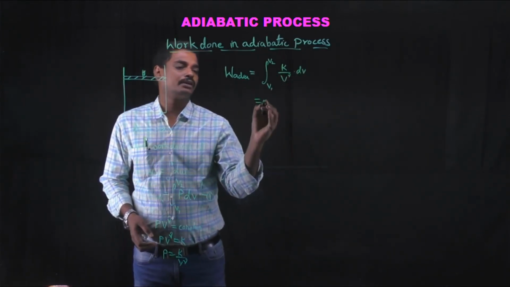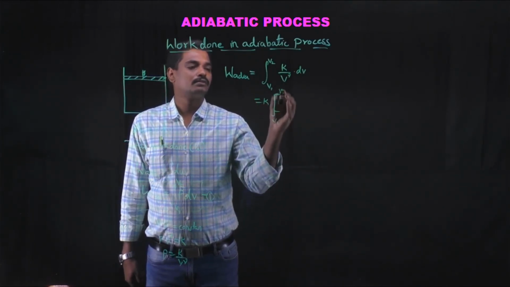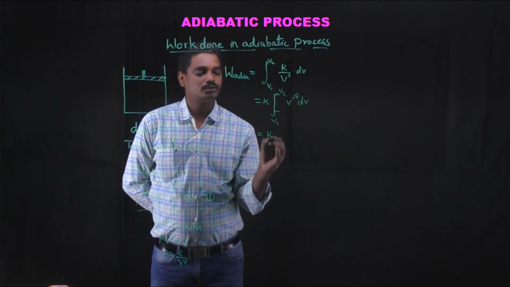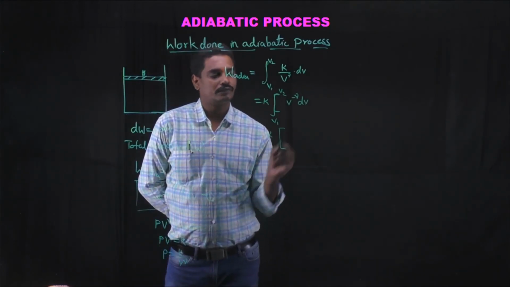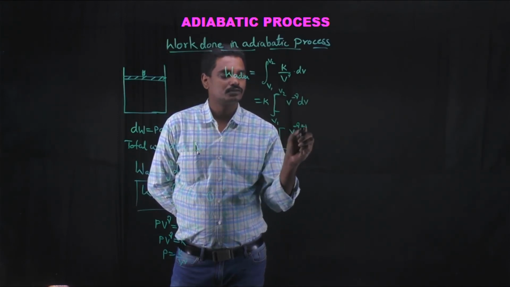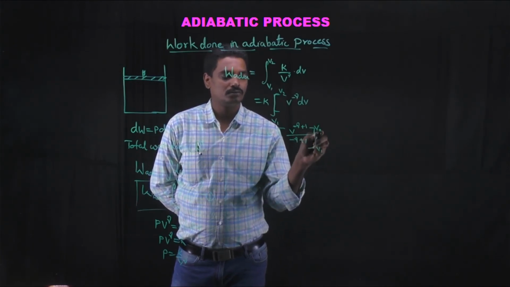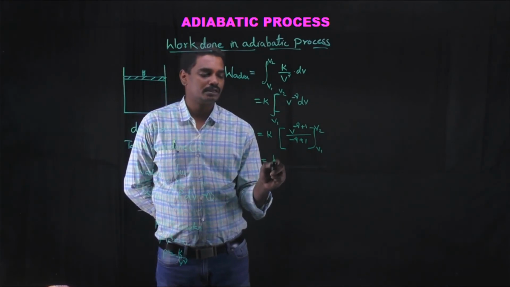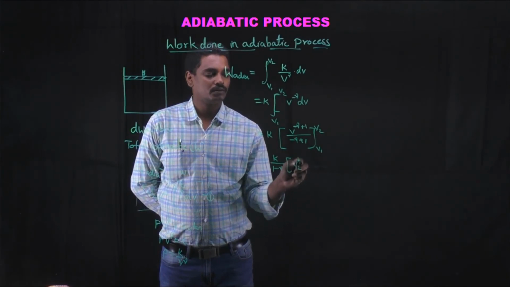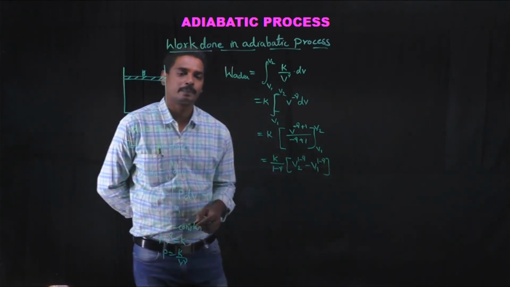As K is constant, we write it outside, and we have the integral from V1 to V2 of V power minus gamma dV, which is K into V power minus gamma plus 1 divided by minus gamma plus 1, from V1 to V2. This can be written as K divided by 1 minus gamma into (V2 power 1 minus gamma minus V1 power 1 minus gamma).